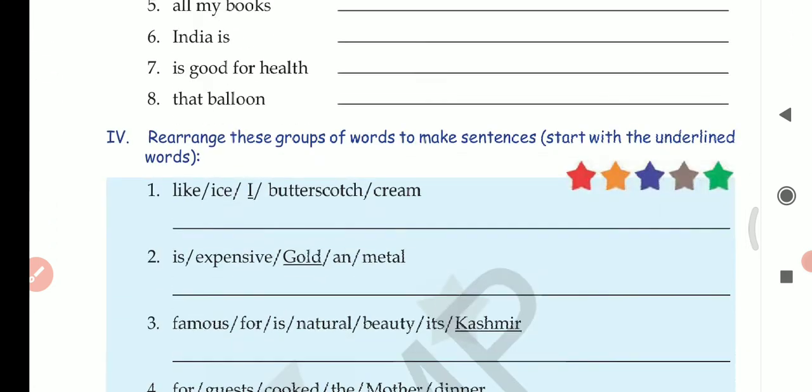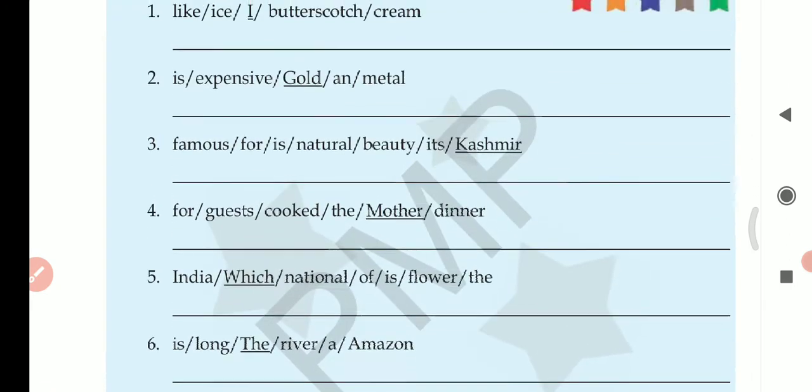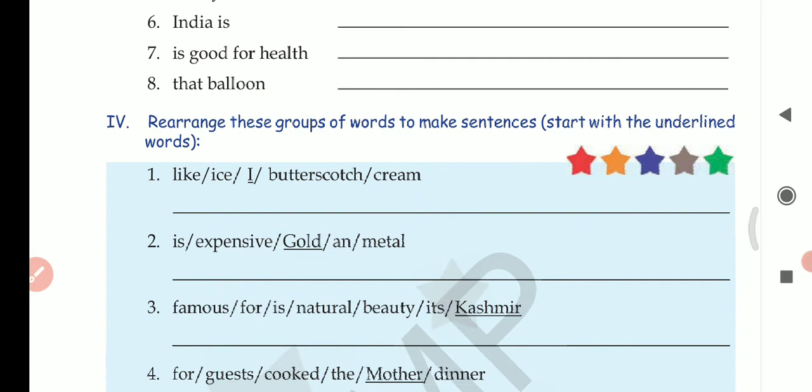Question number 4 says, rearrange these groups of words to make sentences. Start with the underlined words. So what do you have to do? There are 10 groups of words given, but they are not arranged in proper order. वो properly arrange नहीं किया हुआ. It is like a puzzle. आपको properly sentence को arrange करना है so that it gives a proper sense.